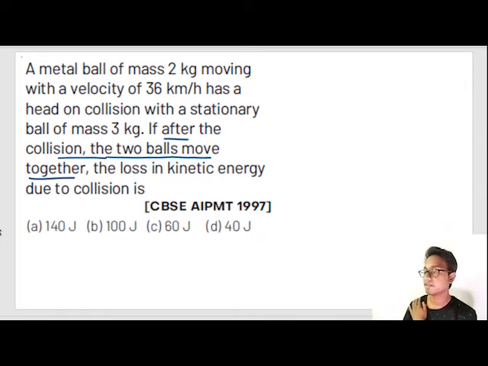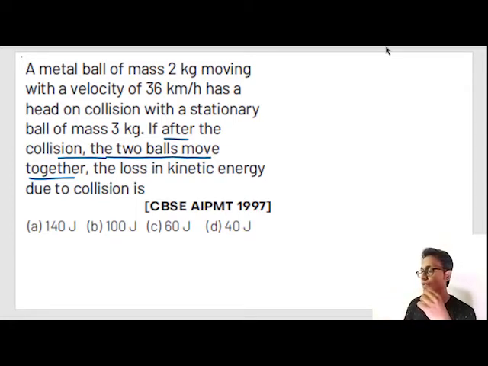Given in the question is that after collision the bodies are sticking together. That means the coefficient of restitution is equal to 0, or it is an inelastic collision. For an inelastic collision, the bodies after the collision stick together, and their coefficient of restitution becomes 0.